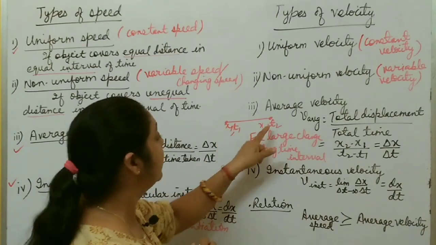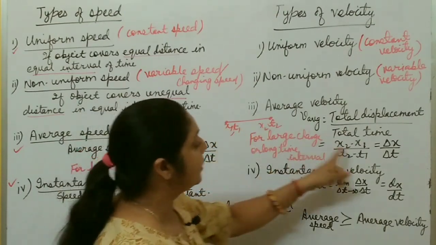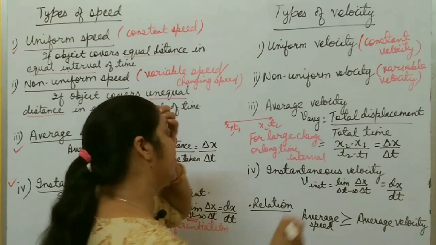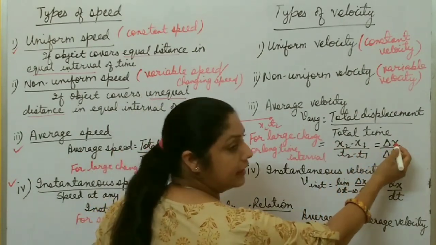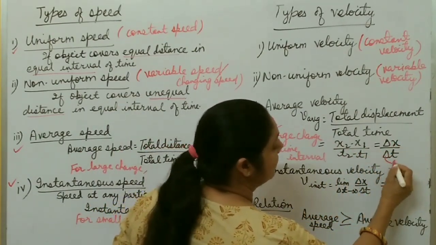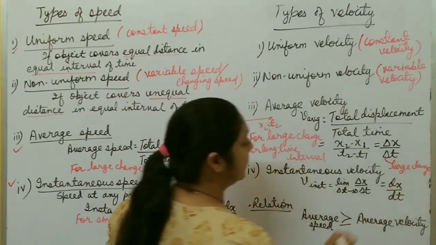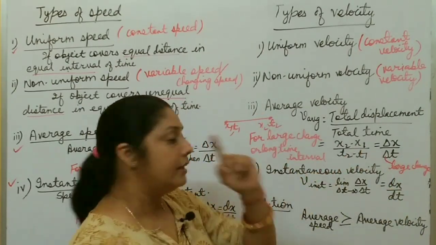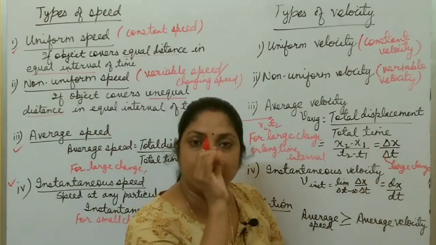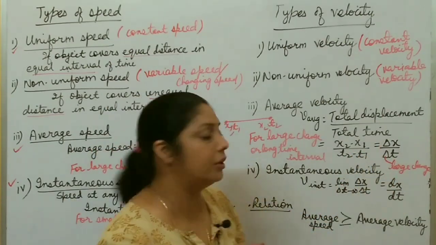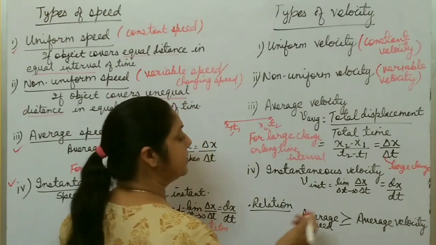That is displacement, x2 minus x1, and total time is t2 minus t1. You can write x2 minus x1 as delta x. This delta represents large change, right? The difference between delta and small d is that delta represents large change and small d, differentiation, is used to represent a small change.